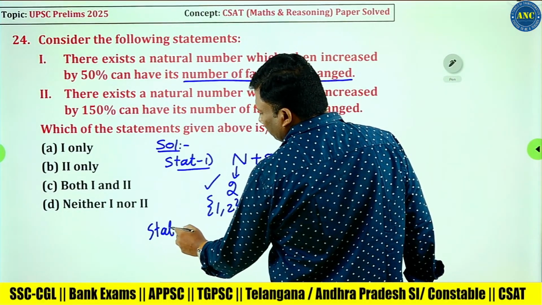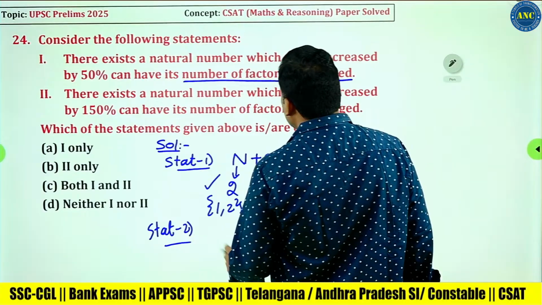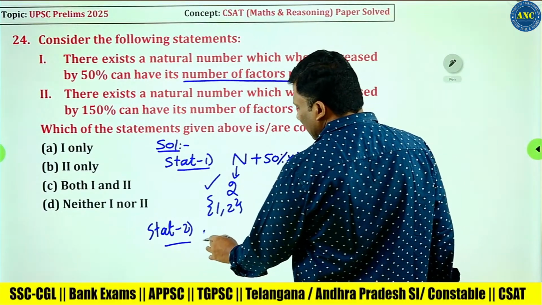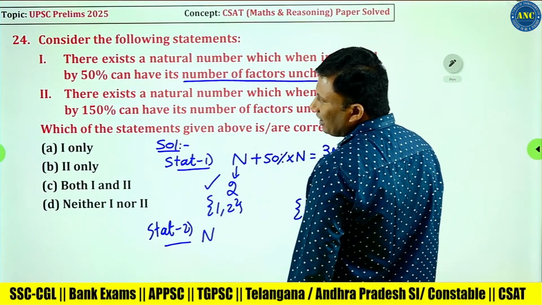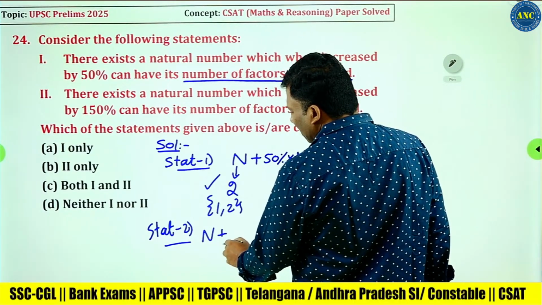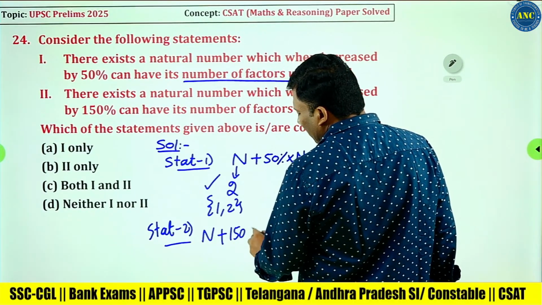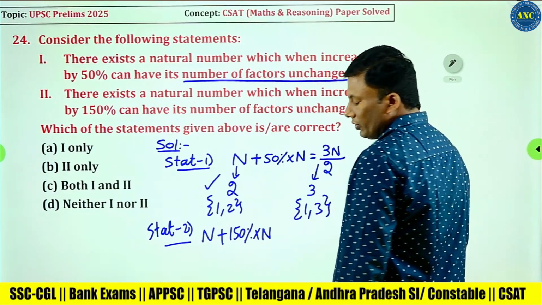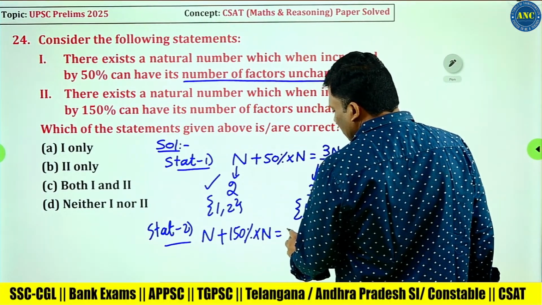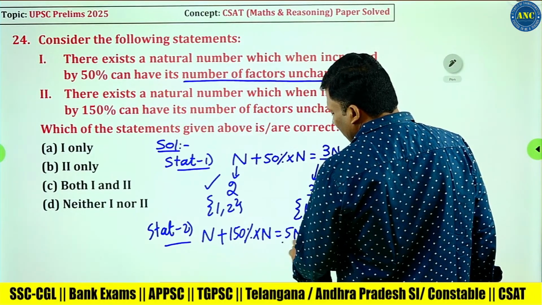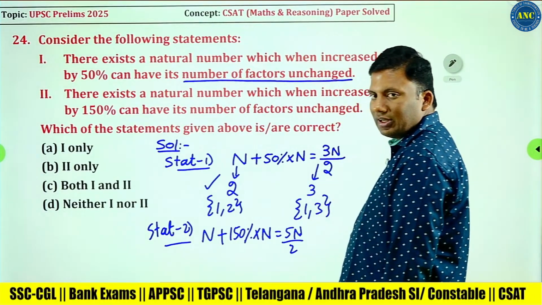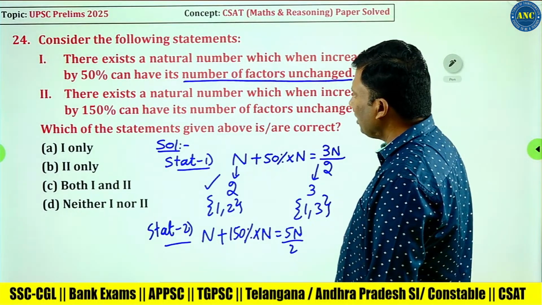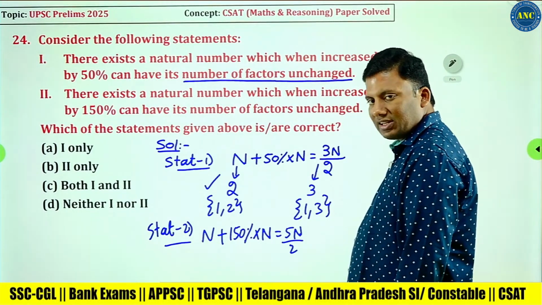Statement 2. There exists a natural number, let me take it as n, which when increased by 150%, n plus 150% of n, is n plus 3n by 2, 5n by 2, can have its number of factors unchanged.